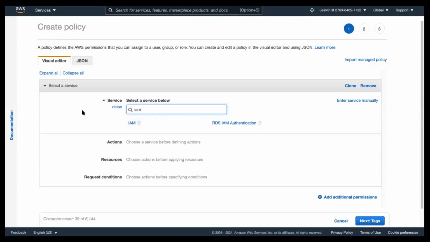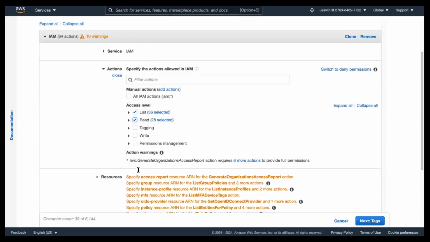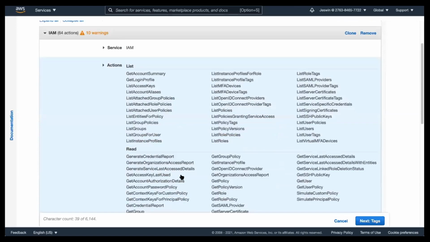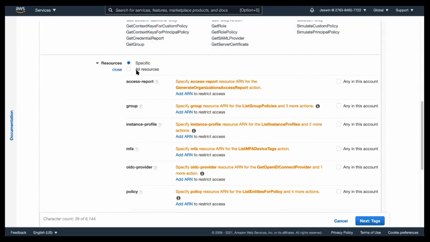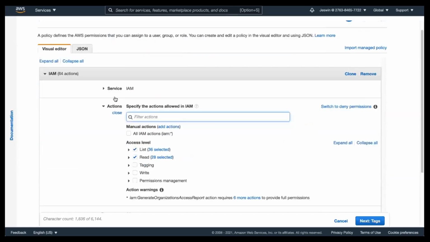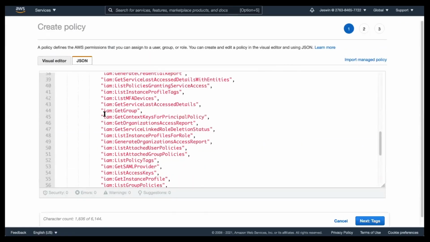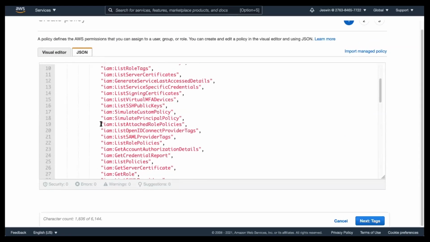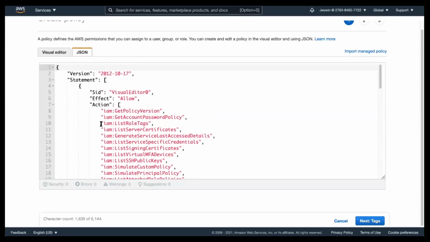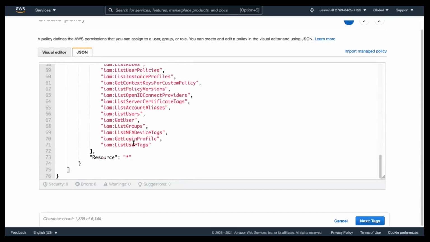Now I'm going to create a very simple policy. I want to allow IAM list and read operations, and I'm going to select all resources in here. Now I've created a very simple policy which allows IAM list and read operations. So this is basically read-only access to the IAM service.